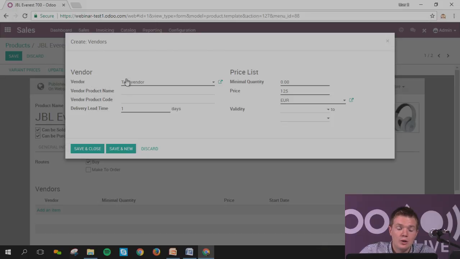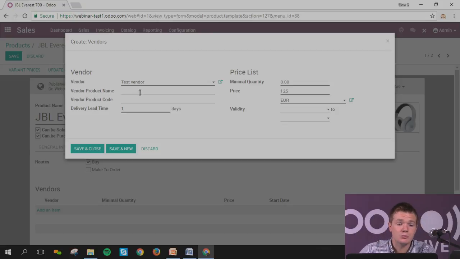Sometimes the name that you give to the product you're selling is not the same as the one from your vendor. So in here you can put the name used by your vendor, so that as soon as you create a draft order, it automatically takes the product name of the vendor.